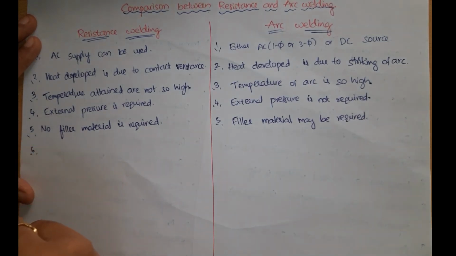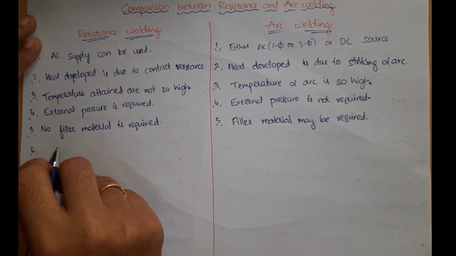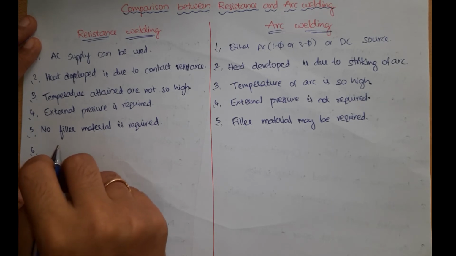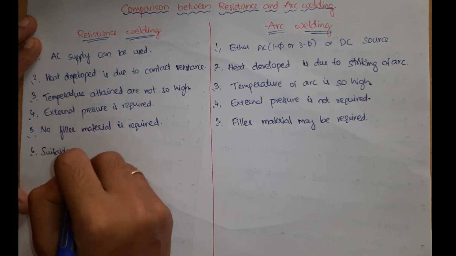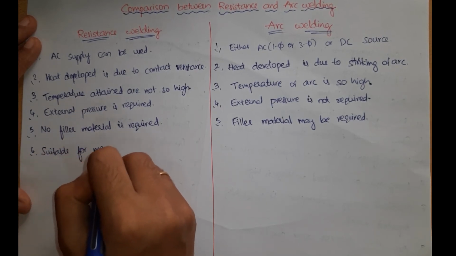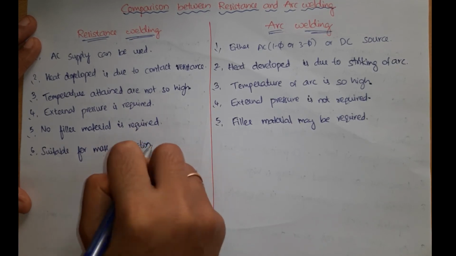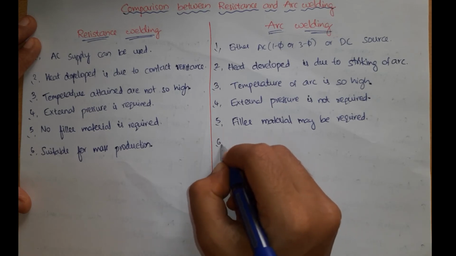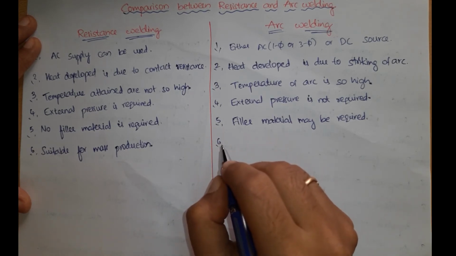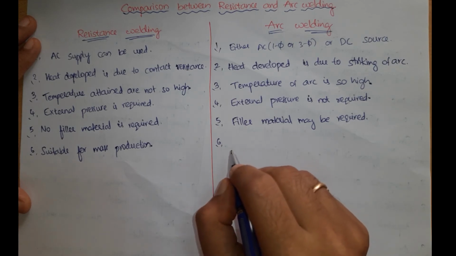The next comparison comes like, resistance welding is only suitable for mass production. It is not suitable for repairing of joints or repairing of metal pieces. But coming to arc welding, this is also suitable for welding of metals that are damaged due to some external factors.